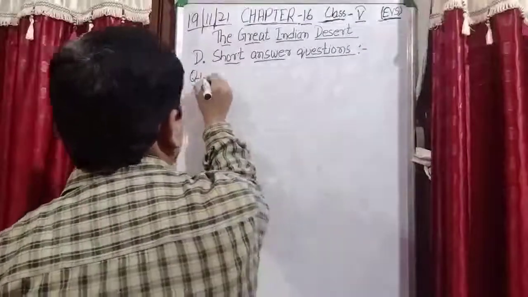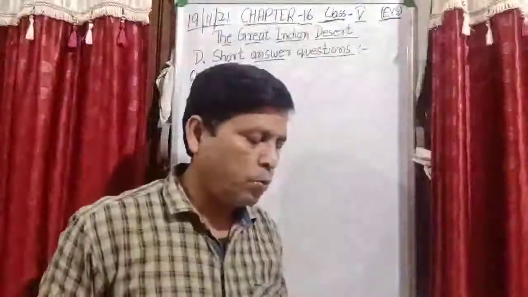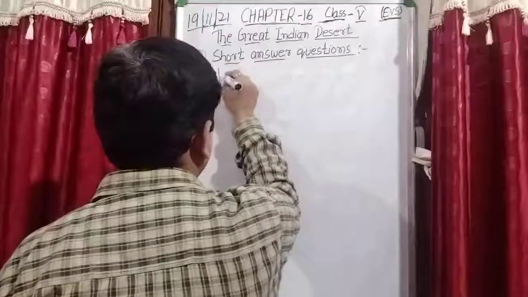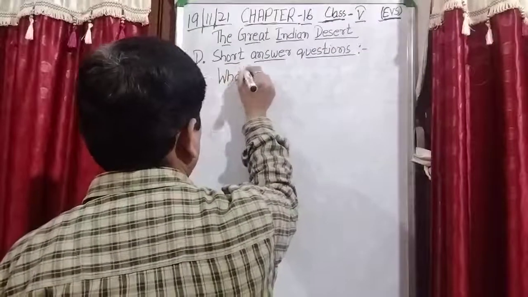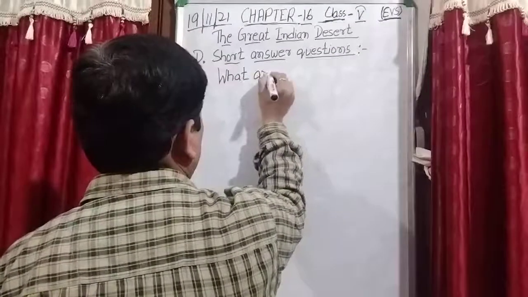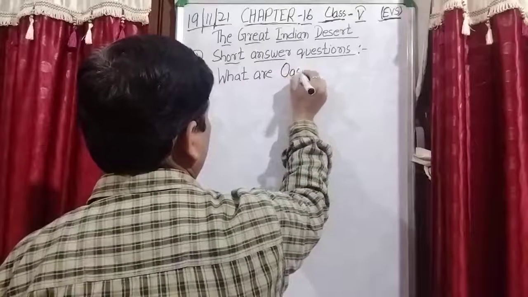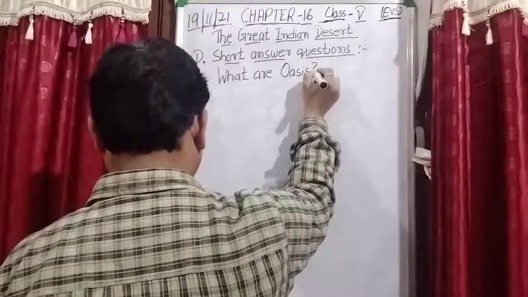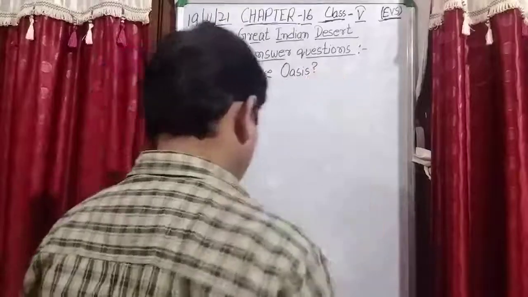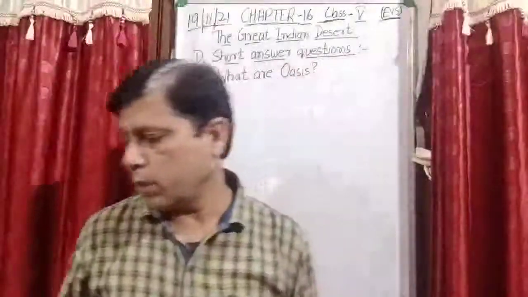Question number 1, I read the question for you: What are oases? So what are oases, students?